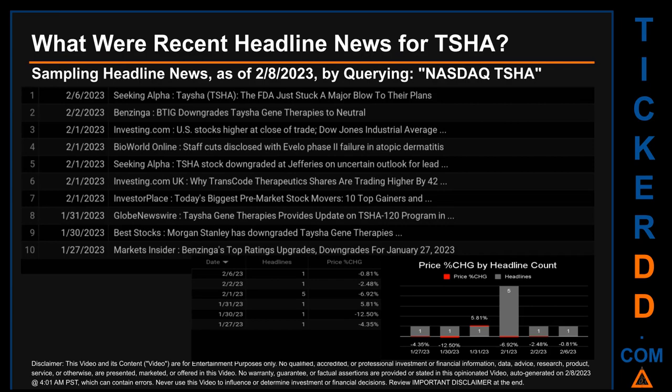Wednesday, February 1, 2023 had the most headlines. It had 5 discovered headlines when Benzinga published the headline that read, BTIG downgrades TSHA gene therapies to neutral. Investing.com published the headline that read, U.S. stocks higher at close of trade, Dow Jones Industrial Average. BioWorld Online published the headline that read, Staff cuts disclosed with Evolo Phase 2 failure in atopic dermatitis. Seeking Alpha published the headline that read, TSHA stock downgraded at Jefferies on uncertain outlook for lead.